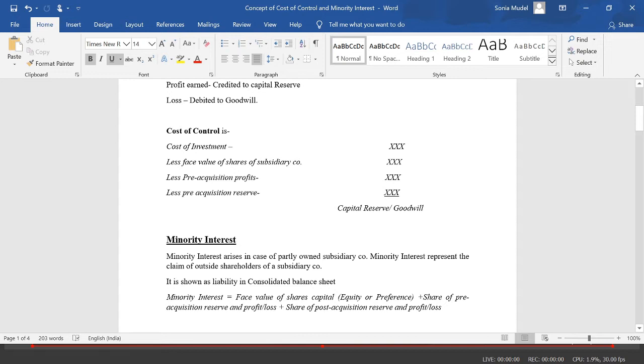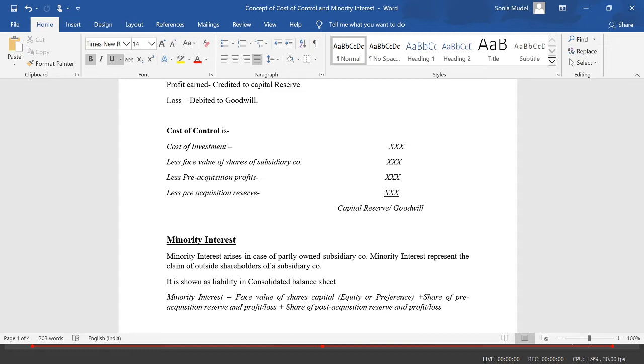What is minority interest? We know that there are two kinds of subsidiary company: wholly owned subsidiary company and partially owned subsidiary company. Wholly owned subsidiary company means where the holding company acquires all the shares of a subsidiary company. That means 100% shareholding is with the holding company. In the case of a partially owned subsidiary company, 100% shareholding is not there.